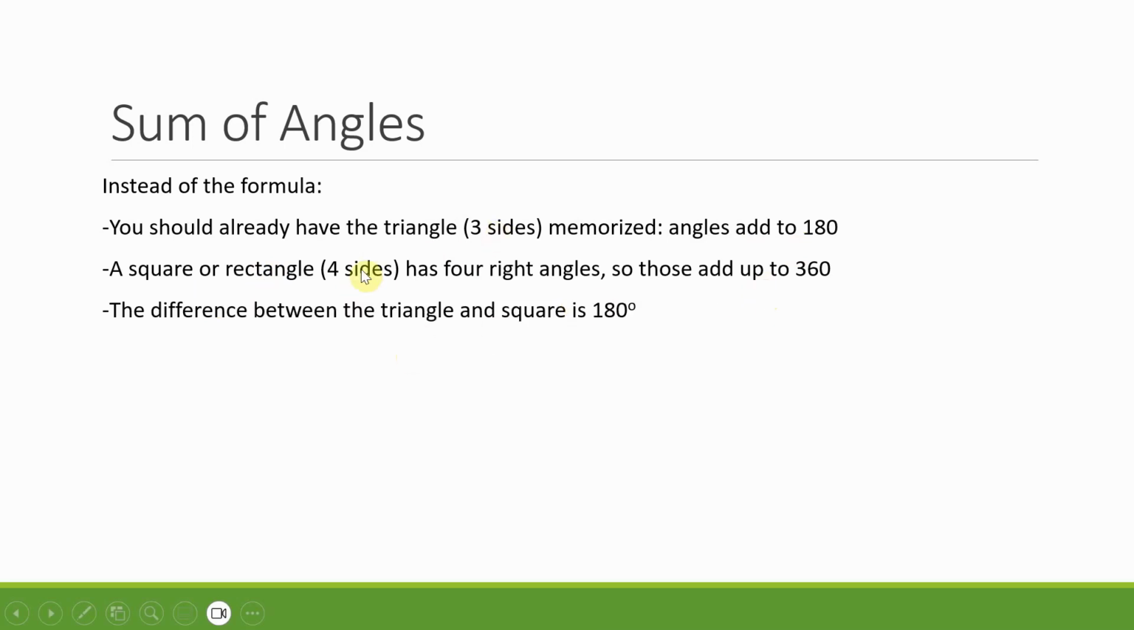From 3 sides to 4 sides, adding one more side, we added another 180 degrees. And that's what that formula is doing. Just for every extra side past 3, just keep adding 180. And that's all you have to do. It's not hard at all. And that way you don't have to memorize anything. Just think of the triangle and a square.